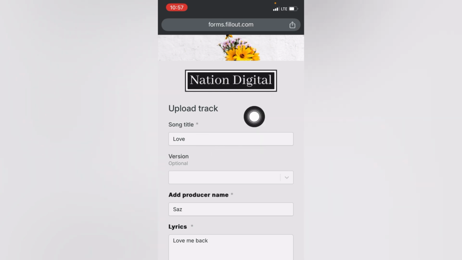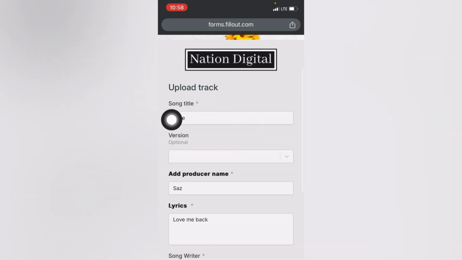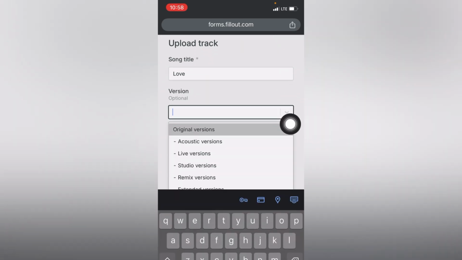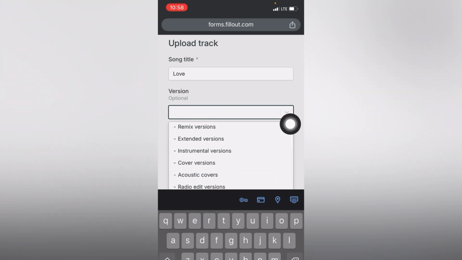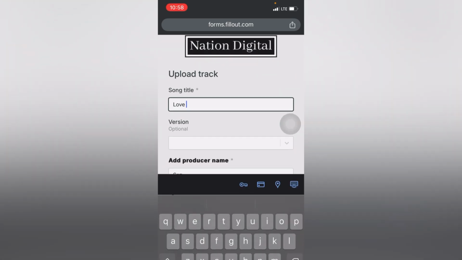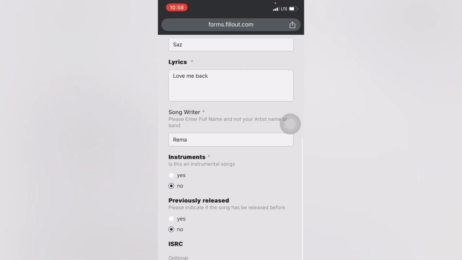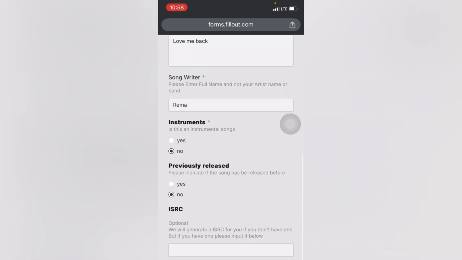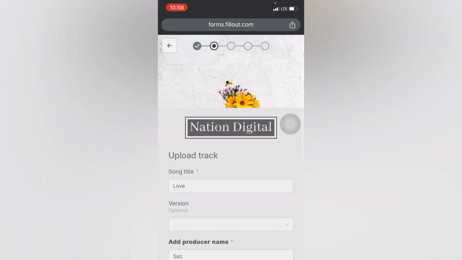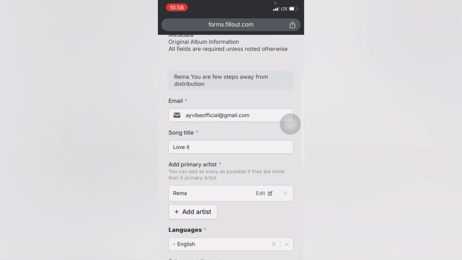What you need to do is just fill out your song name. Then you can enter the version of the song, basically if it's a studio version, a remix version, a cover version, stuff like that. So you can just enter that in, enter the producer name, put in the lyrics, the songwriter. Then you need to select if this song is an instrumental or not, basically. So literally, it's simple.